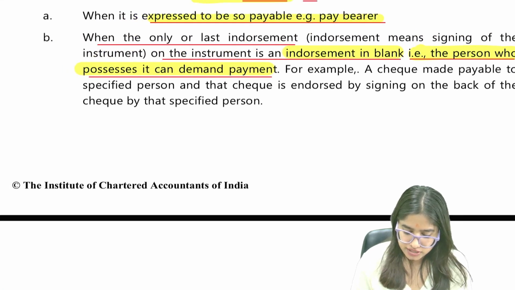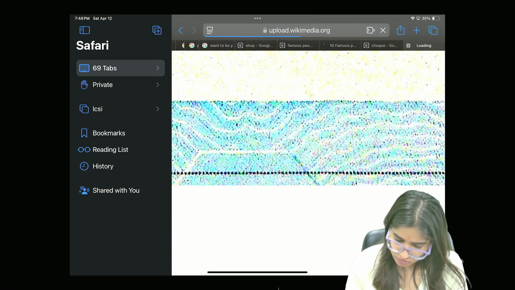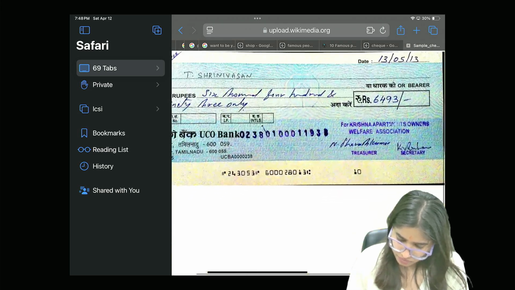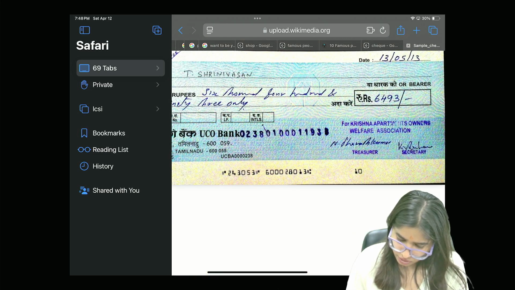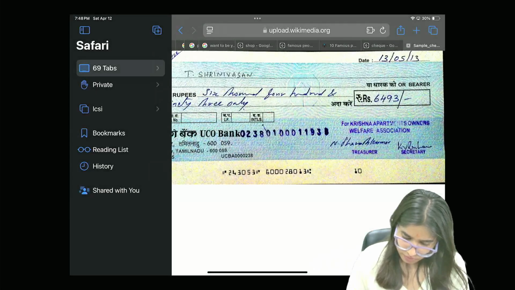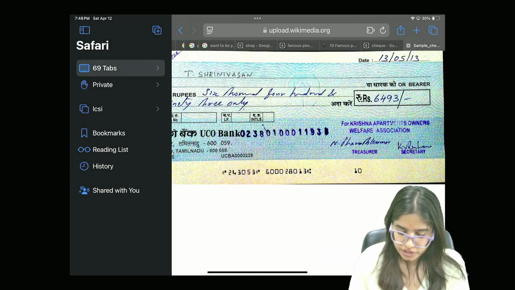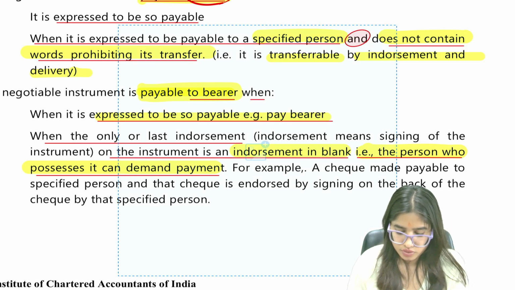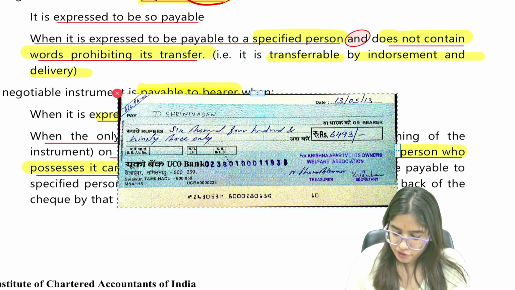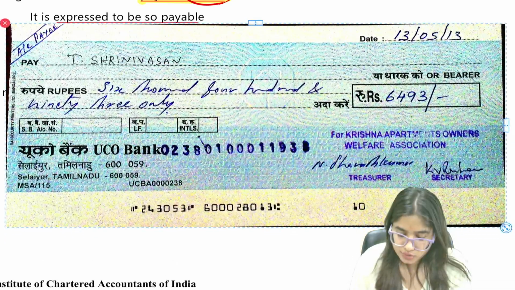This is a check. Let's download this photo and make some changes in this check. Now let's open it here. I downloaded this from Google.